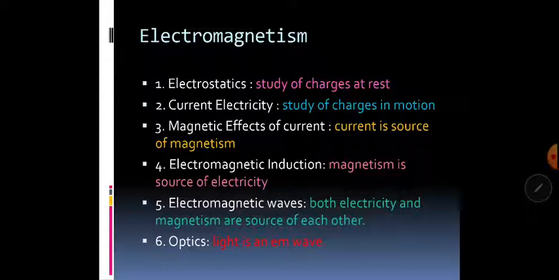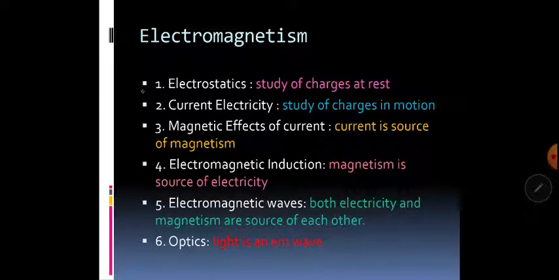So let us discuss what is the origin of this electromagnetic force, which includes both electricity and magnetism. We are going to discuss in the beginning about electromagnetism. What is it about? For discussing it, I'm going to take up your syllabus till unit 6. Let us see what is the link between all these units.